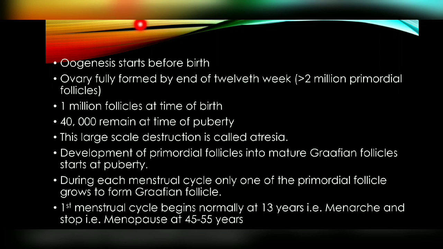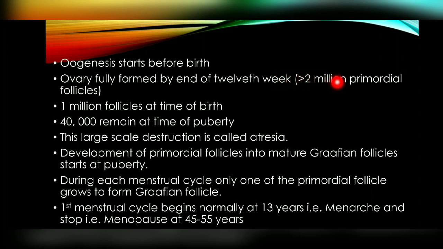So first there is basic information about oogenesis, about these follicles, what their number is, and about the menstrual cycle. First, oogenesis starts before the birth of the female child. That is the most interesting thing about oogenesis, that it starts even before the birth of the female child. Second, the ovary is fully formed by the end of the 12th week. So inside the mother, the fetus has completely developed these ovaries by the end of the 12th week.